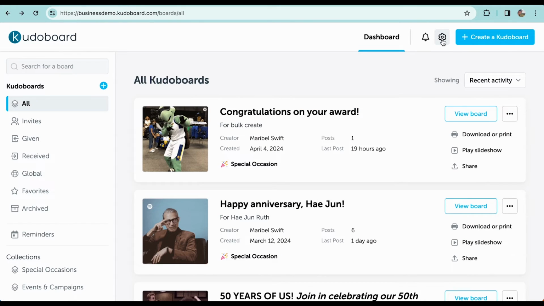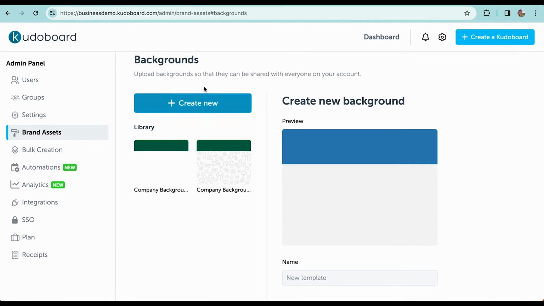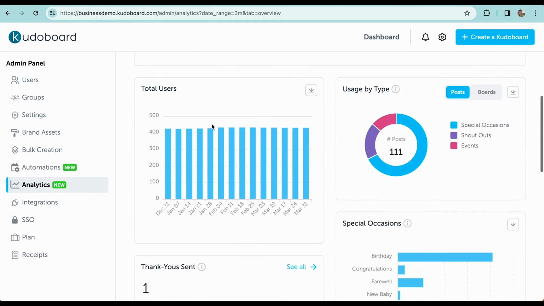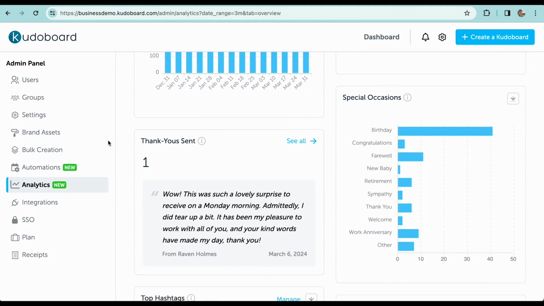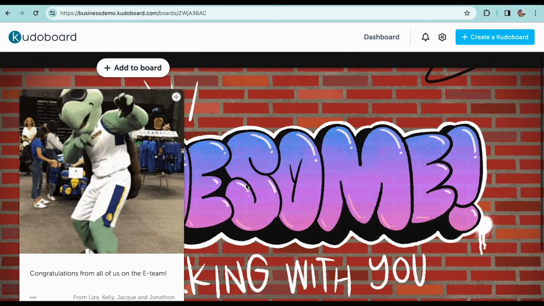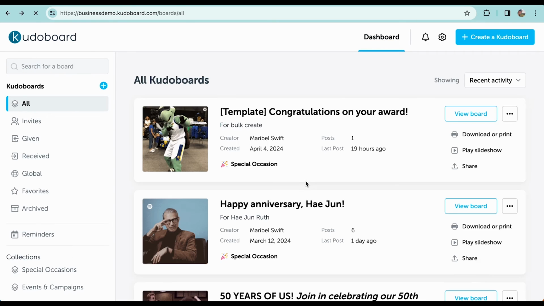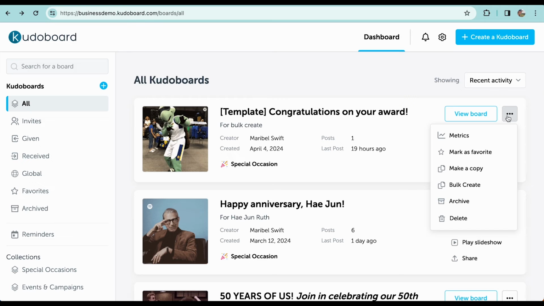Finally, admins on the account can access even more features in the admin panel. Here, admins can customize brand assets, review site analytics, and on Enterprise and Pro plans, they can scale their appreciation initiatives using Bulk Create and automations. Bulk Create is a major time saver. This feature allows admins to make lots of copies of the same board all at once.